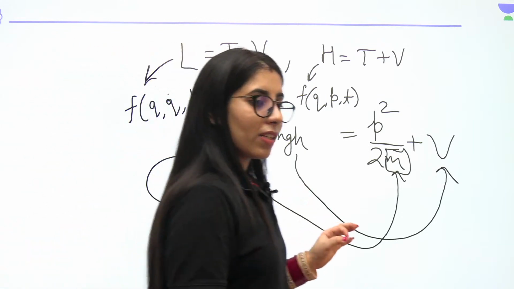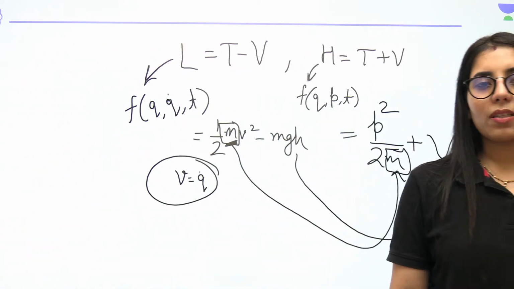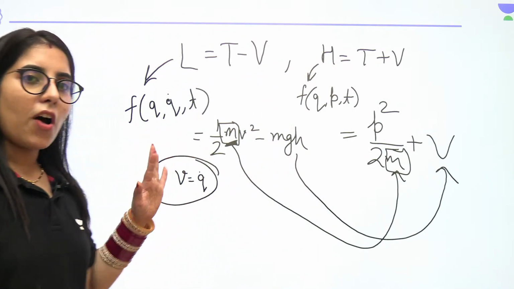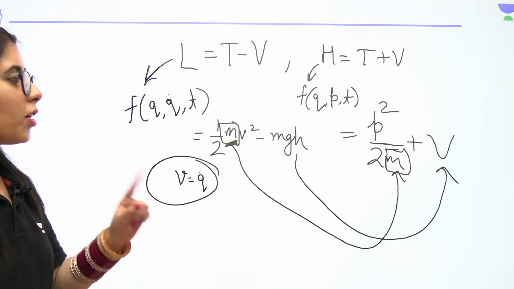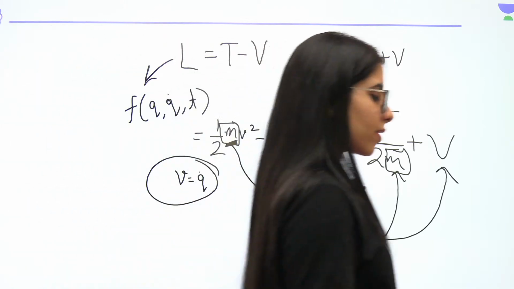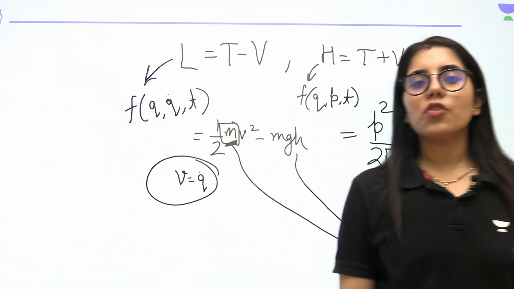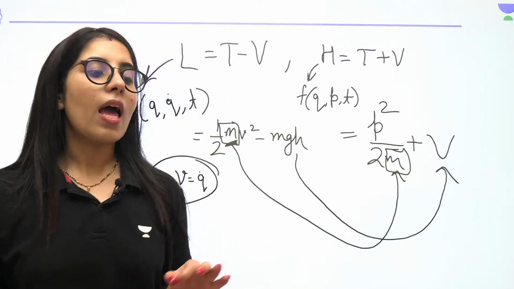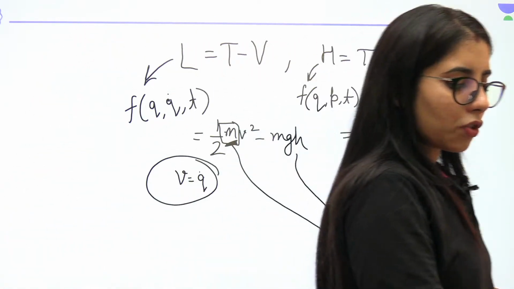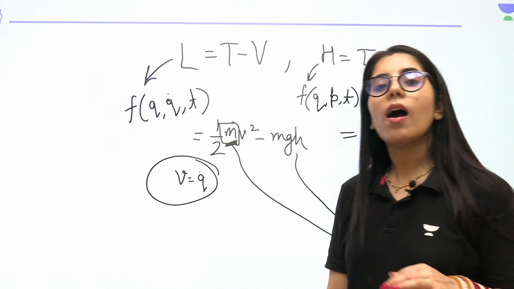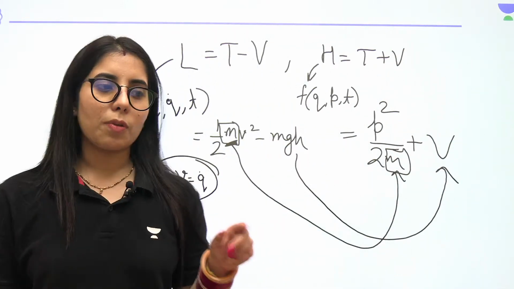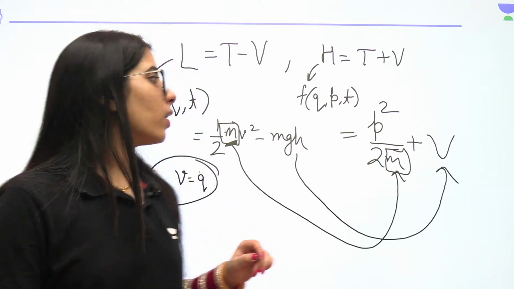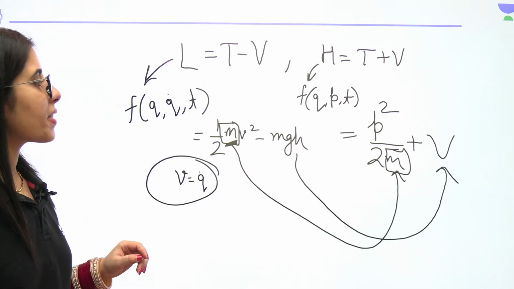So if the Lagrangian does not depend on time explicitly, in that case we can say that the energy of the system is conserved. If the Lagrangian of any given system does not depend on time explicitly, that means the energy of the given system for which the Lagrangian has been mentioned will be conserved. Okay, energy will be conserved. Now, let's talk about the next part.